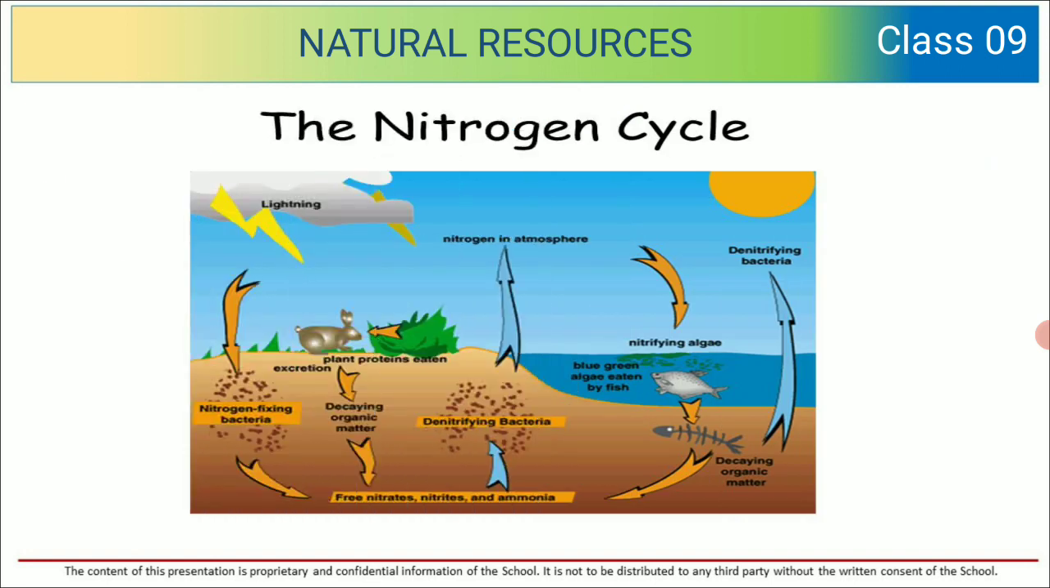See, the nitrogen cycle is shown over here. These are the steps of what happens: lightning takes place, then nitrogen fixing takes place in the soil. From there, free nitrates and ammoniums get denitrified, and then the nitrogen is released into the atmosphere. This is how you are going to show the nitrogen cycle step by step. So children, I hope you have understood the water cycle and nitrogen cycle.